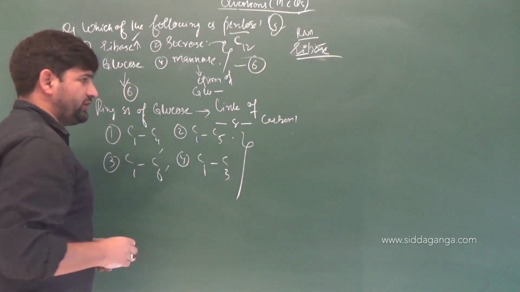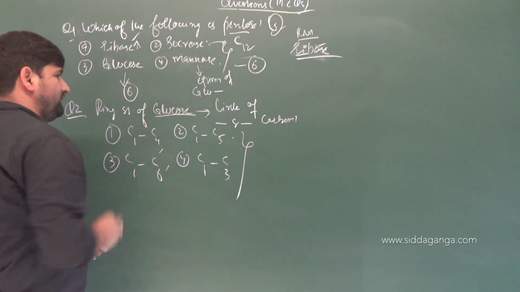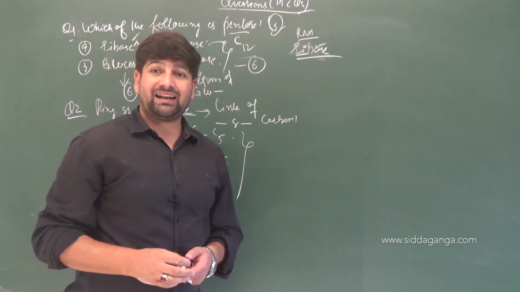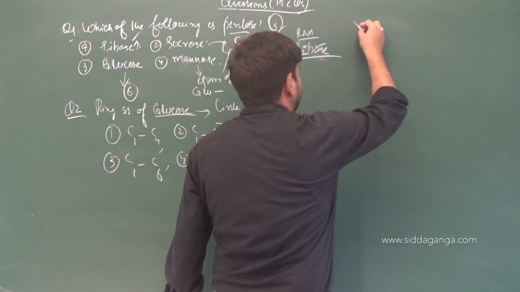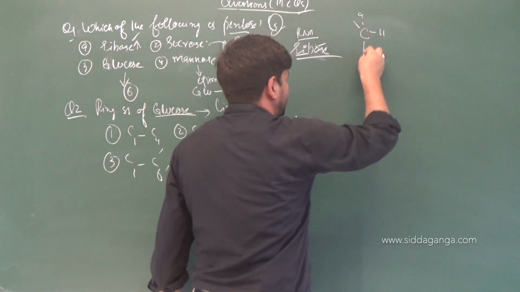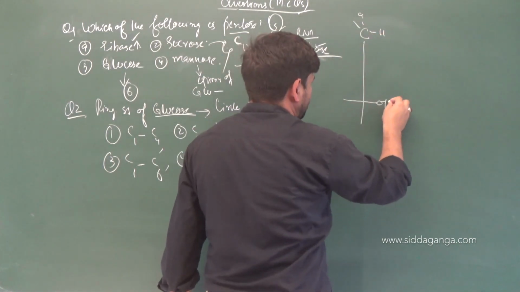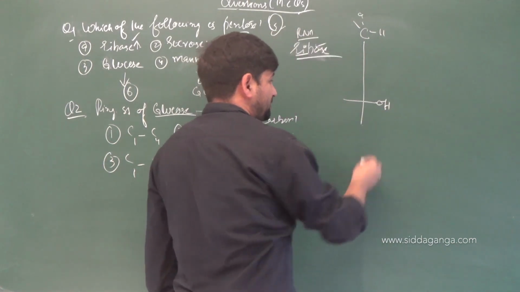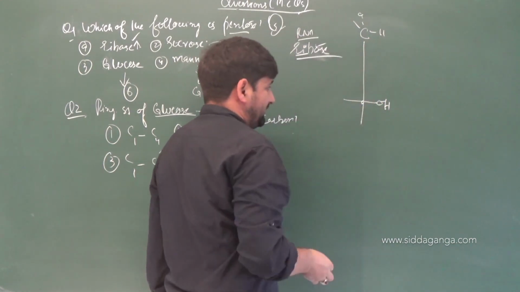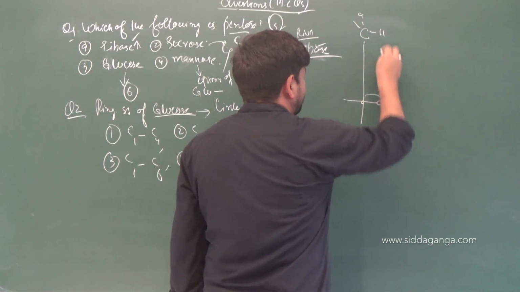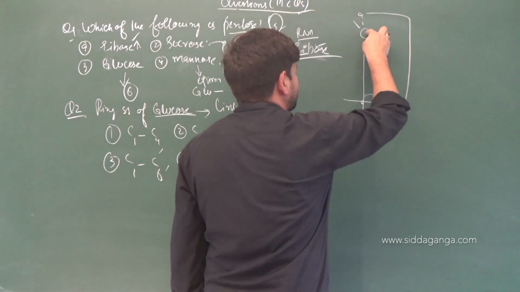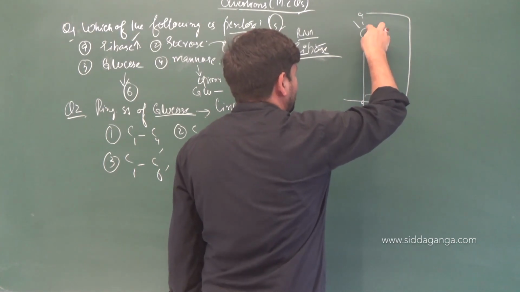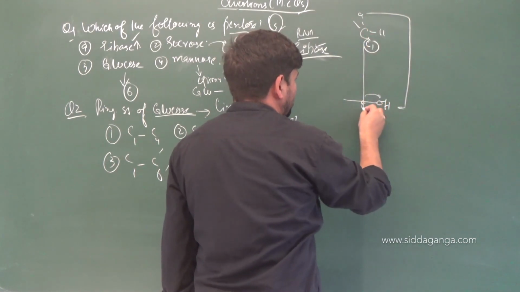Now in this case we need to find out, in glucose when the cyclization occurs, the ring is made between which carbon? We know that in glucose we have the first aldehyde carbon, and according to Fischer projection we have the D configuration with respect to the farthest chiral center. That OH is present on the right side. The ring cyclization occurs between carbon number 1, which is actually the aldehyde group, right? Carbon number 1 to carbon number 5.